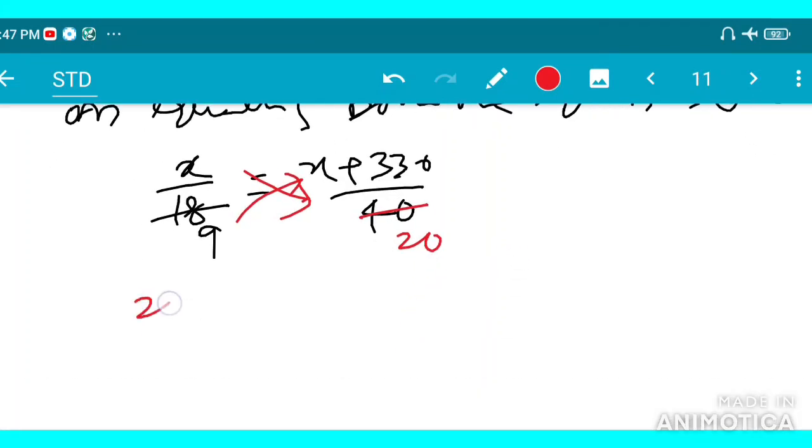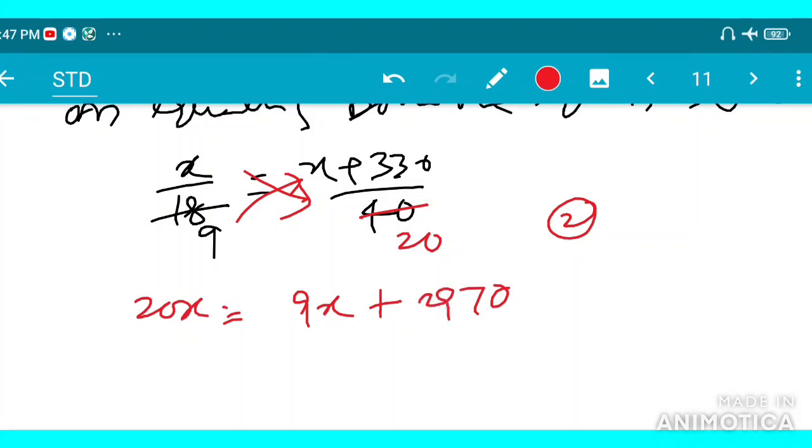20x is equal to 9 into x, 9x, plus 9 into 330. 9 zeros are 0, 9 threes are 27, 2 carry, and 9 threes are 27, 27 plus 2 is 29. So 20x minus 9x means 11x is equal to 2970.